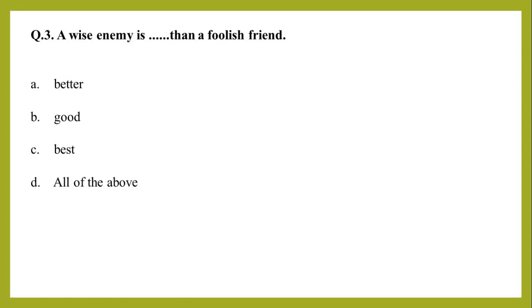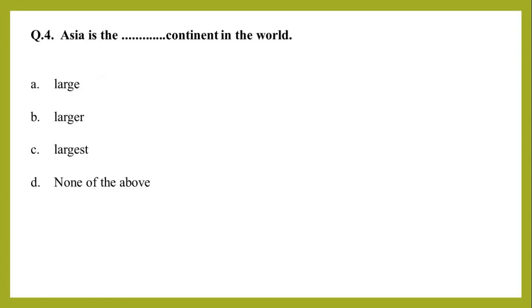Third: a wise enemy is dash than a foolish friend. Options are better, good, best, or all of the above. The correct option is better. Next question: Asia is the dash continent in the world. To fill this blank, your options are large, larger, largest, or none of the above. The correct option is largest.